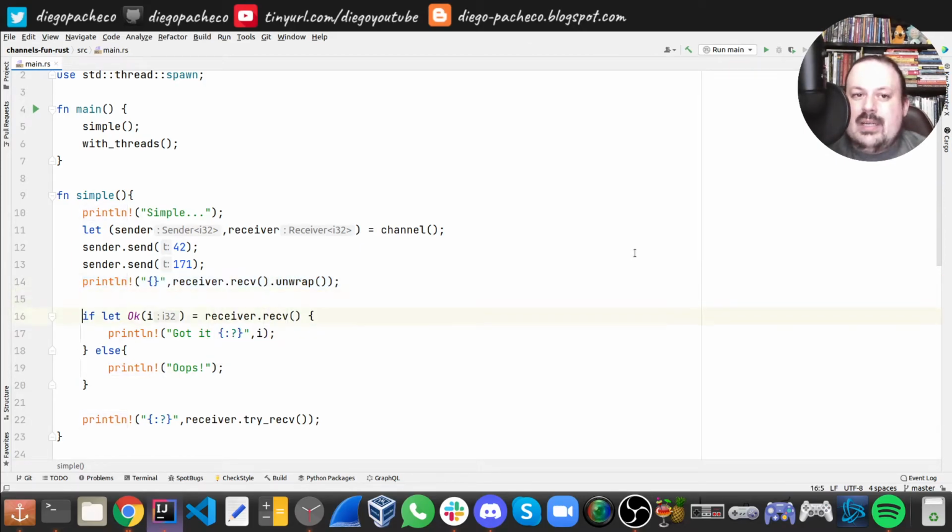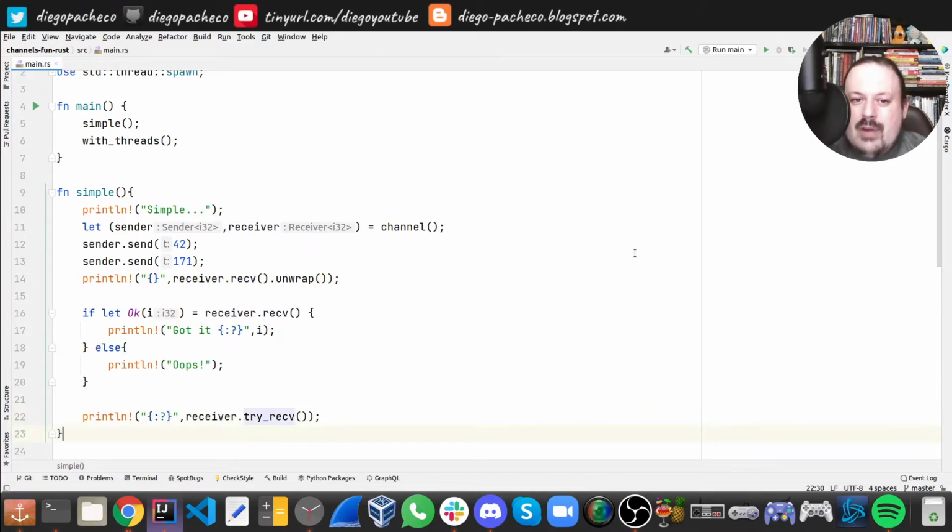Then we're printing here. Then we're doing if let Ok of i32 receive. If it's okay, we're gonna print the value. Otherwise, we have an error. That's a safer way to do it rather than to do recv. You also can do try_recv, which is a bit better, right?